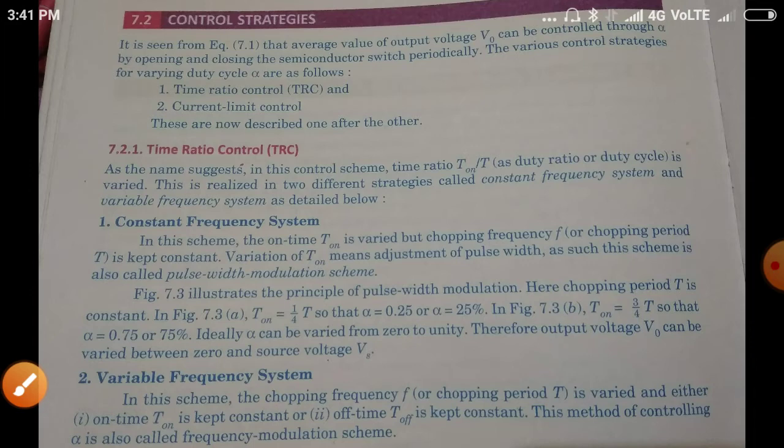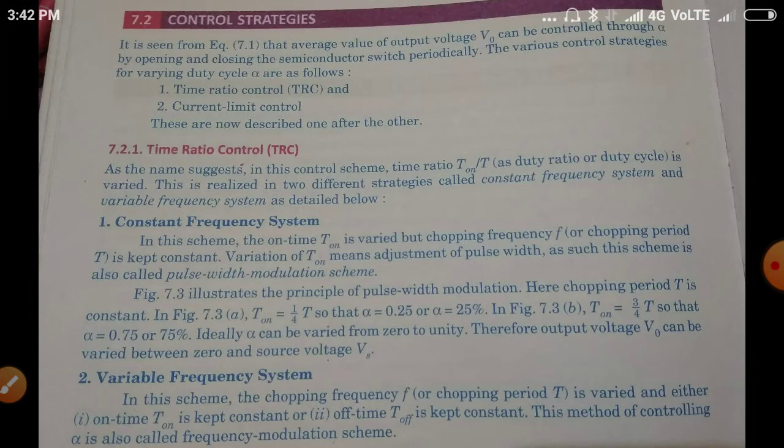In the constant frequency system, T on is varied. In the time ratio, two parameters are there, T on and T. Here T represents the chopping period, and 1 by T is the chopping frequency. So constant frequency means we should keep the frequency or the chopping period constant. If the chopping period is constant, that means T on is varied.